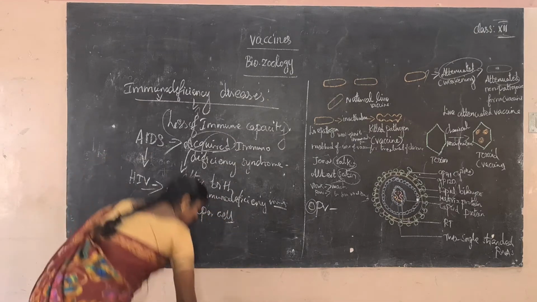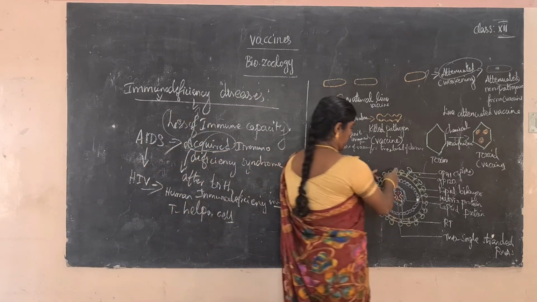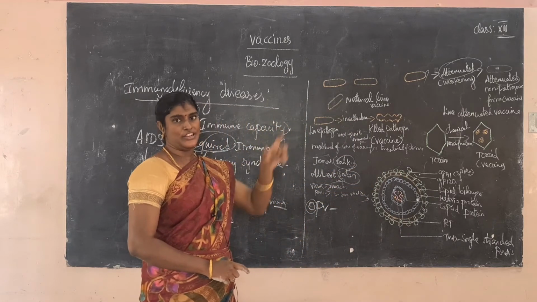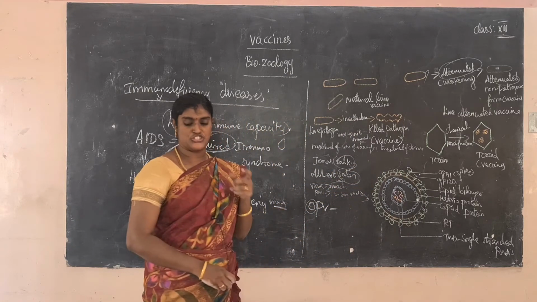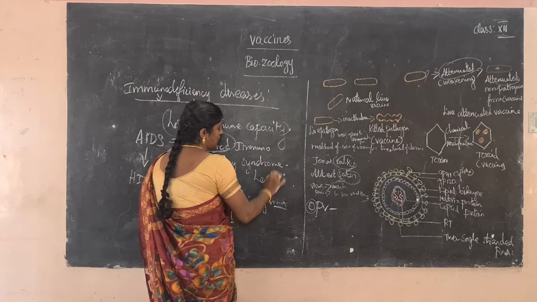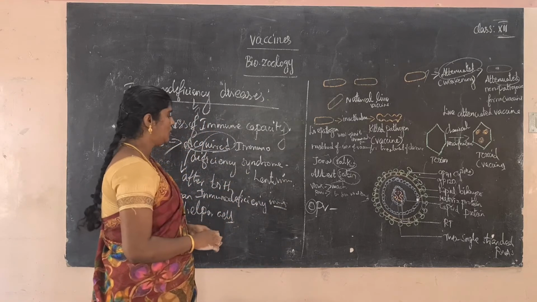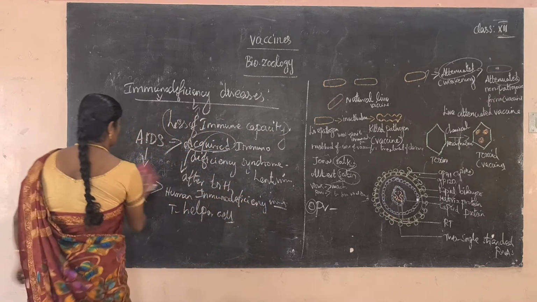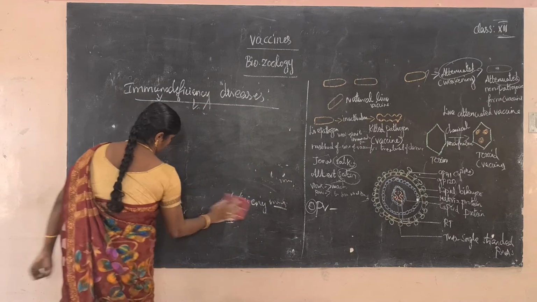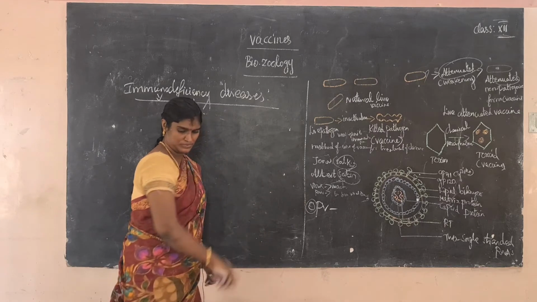So next one. What is the shape of the virus? This is the shape of the virus. It is a ball shape, or spherical in shape. The virus belongs to the genus called lentivirus. Okay, this is a lentivirus. Next important character: it is spherical in shape, 100 to 120 nanometer.